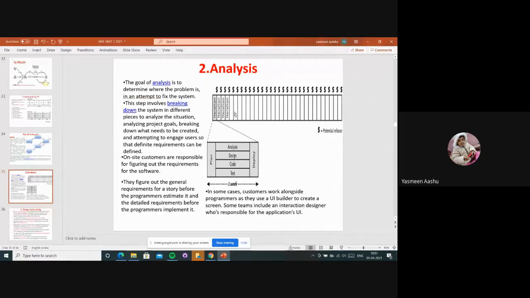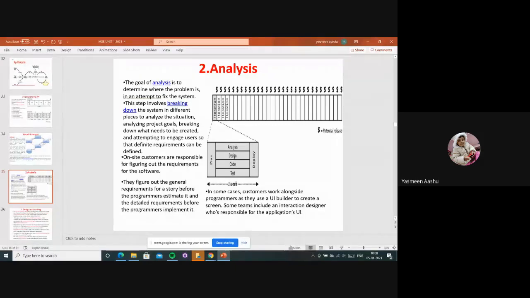Before that, programmers estimate the detailed requirements, and programmers then implement that particular product or project. In some cases customers work along with the programmers, as they use some user interface builders to create screens or give feedback on how it looks and how it is working. Simultaneously, all these things happen.